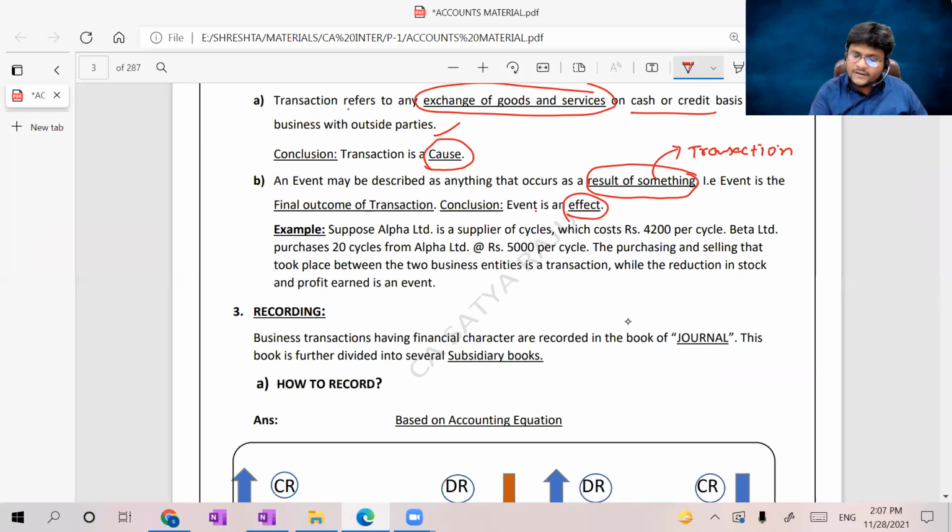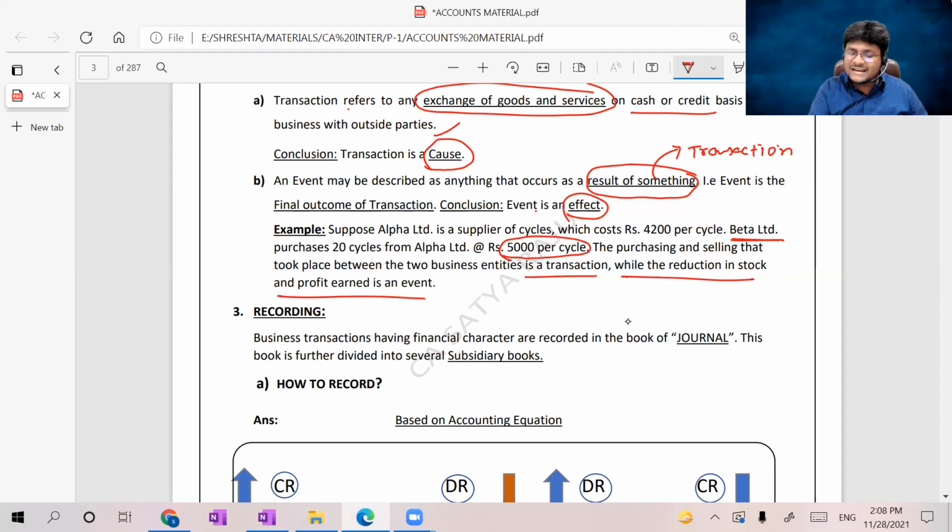Suppose Alpha Limited is a supplier of cycles which cost 4,200 per cycle. Beta Limited purchases 20 cycles from Alpha Limited at the rate of 5,000 per cycle. Beta Limited purchased 20 cycles from Alpha Limited, so the purchase of cycles is a transaction. The purchasing and selling that took place between the two business entities is a transaction: purchases for Beta, selling for Alpha. Both are transactions, while the reduction in stock and profit earned is an event.